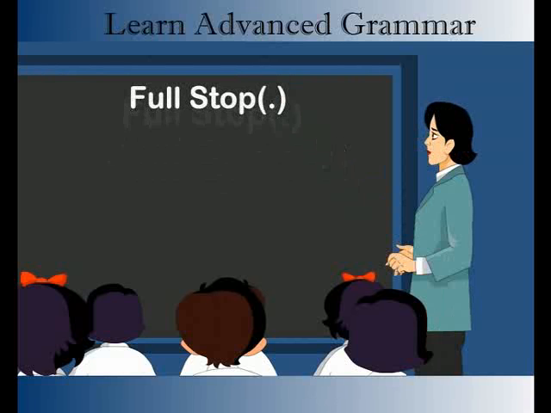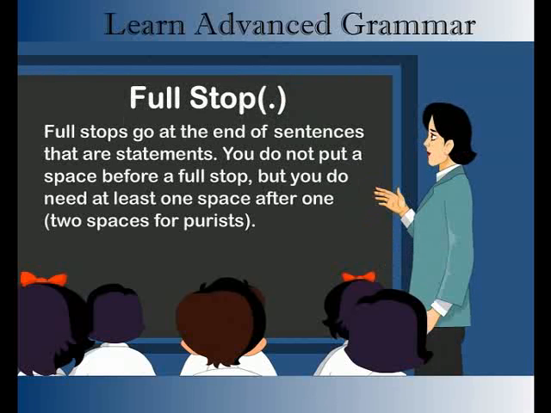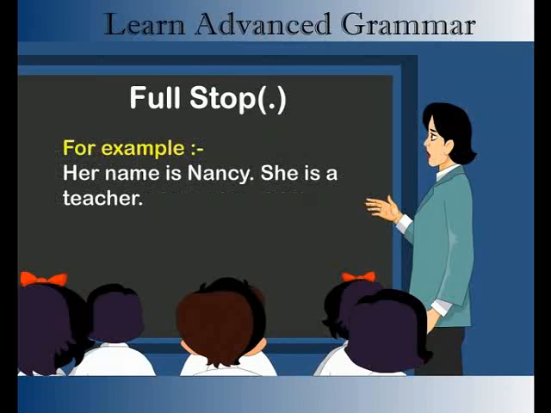Full stop. Full stops go at the end of sentences that are statements. You do not put a space before a full stop, but you do need at least one space after one. Two spaces for purists. For example, her name is Nancy. She is a teacher.